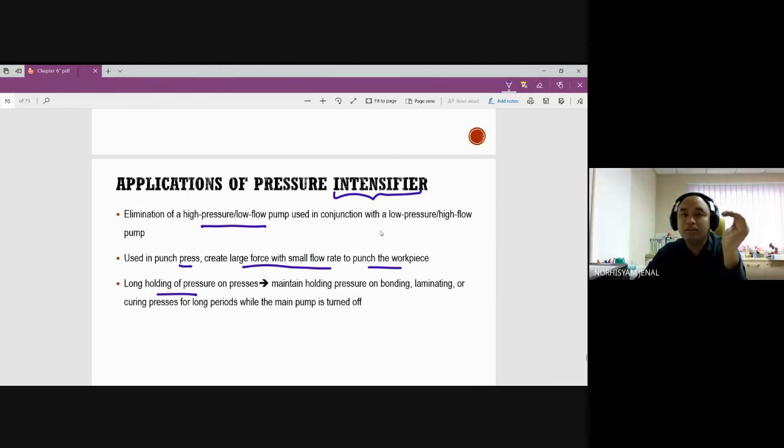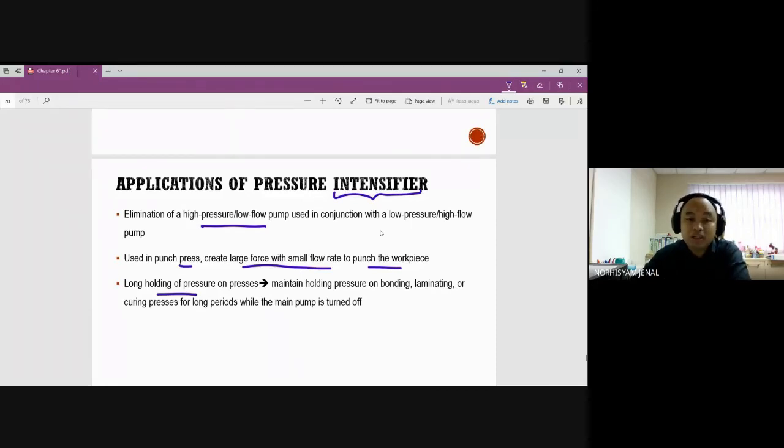So the pressing of the piston will move faster. That's why we call it a punch press. This is like when you use your puncher for your paper in high school. If you do it slowly, it will not work efficiently. So right at the moment when you want to create the hole, you punch it fast. So that's a punch press.